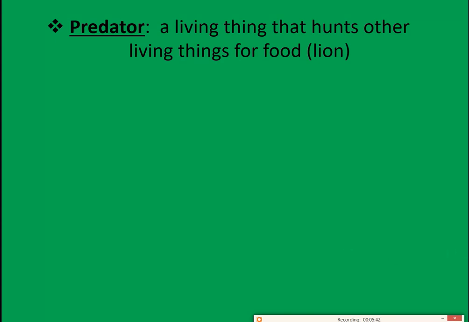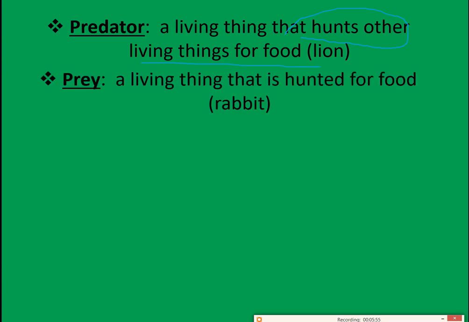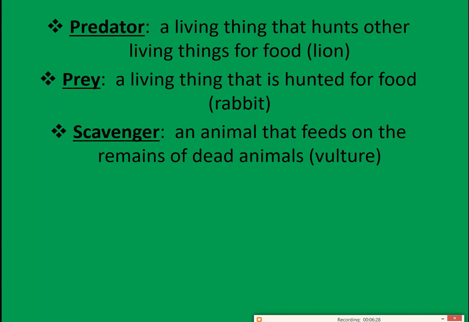Coming to trophic levels, predators and prey are very important. Living things that hunt other living things are called predators. Prey is the living thing that is hunted for food by another. So predators hunt other living things for food, and a living thing that is hunted for food is called prey. The last one is scavengers.